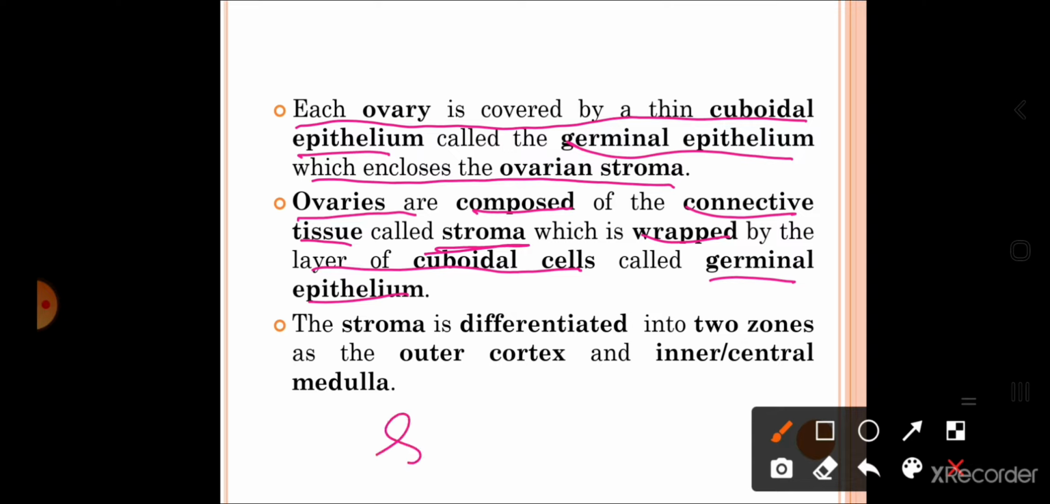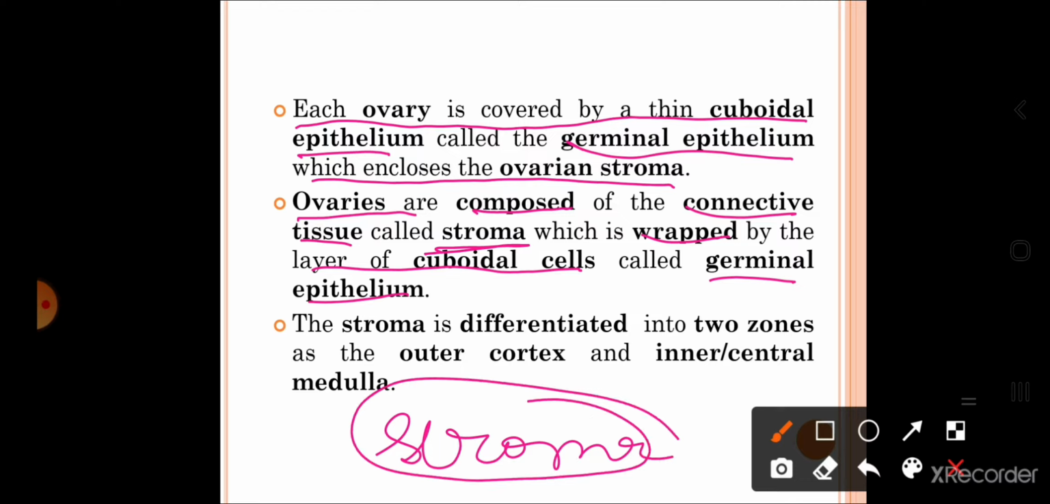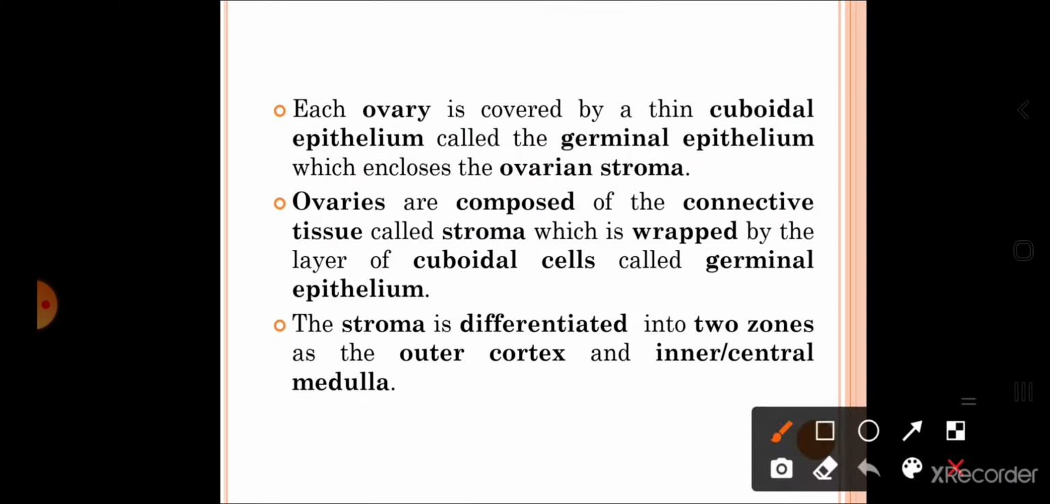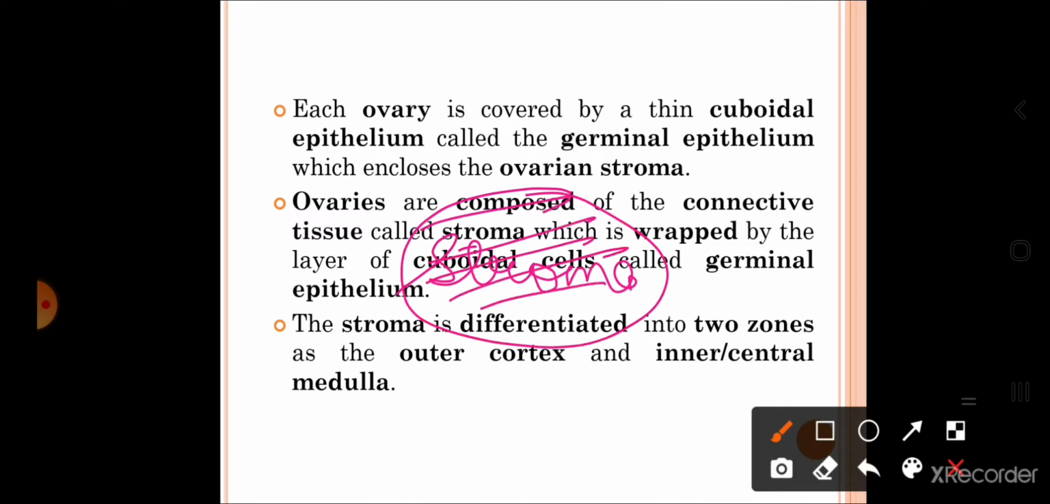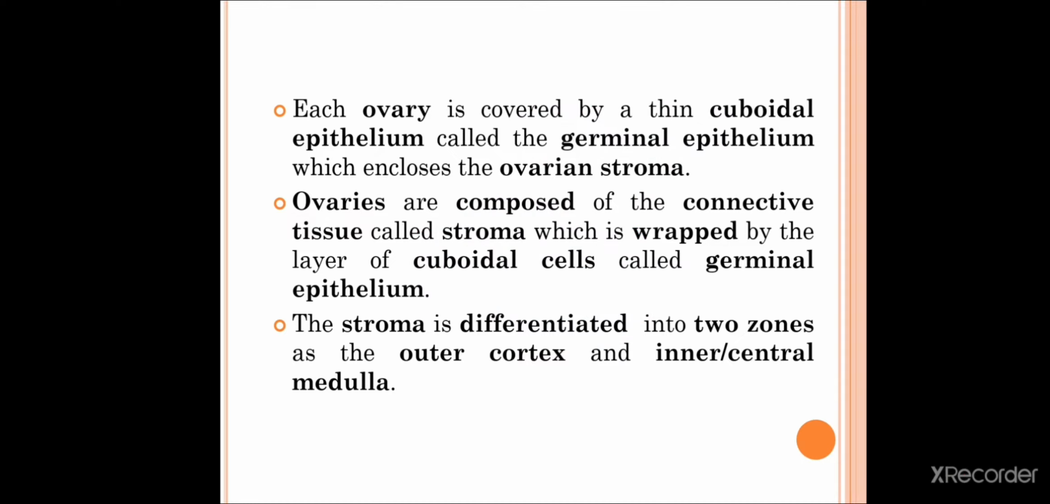So, you can say this layer is the stroma. Say for example, this is the ovary. And what is this? This layer is the stroma. So, this complete portion is stroma, and this surrounding region is the germinal epithelium. And what is this germinal epithelium made up of? So, it is made up of the cuboidal cells.